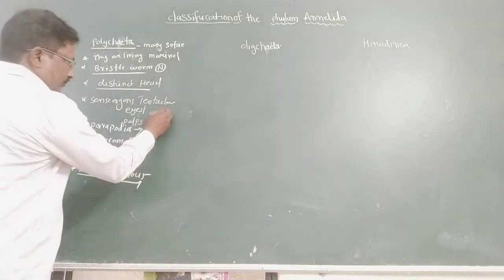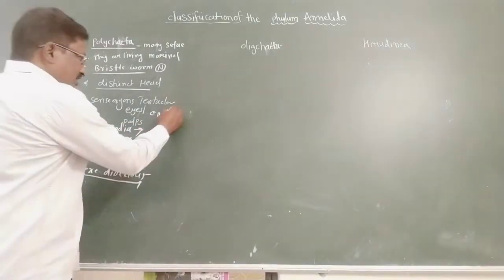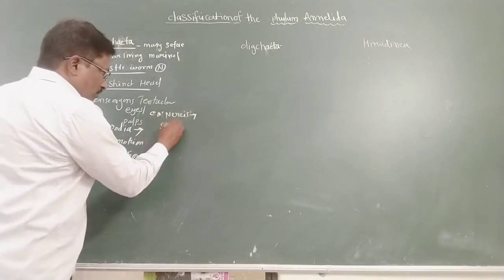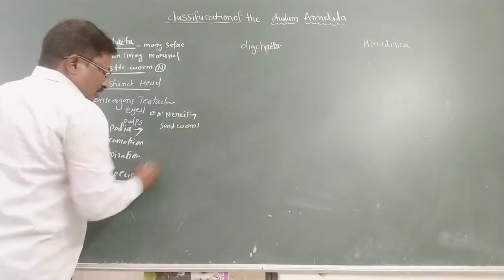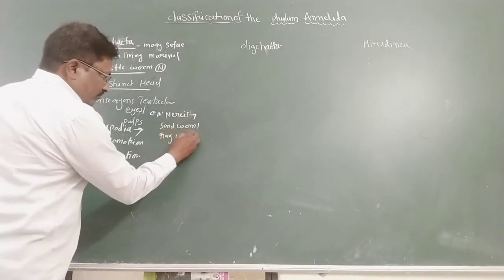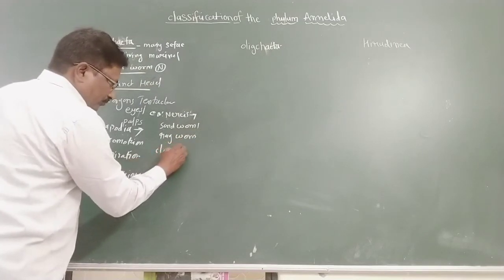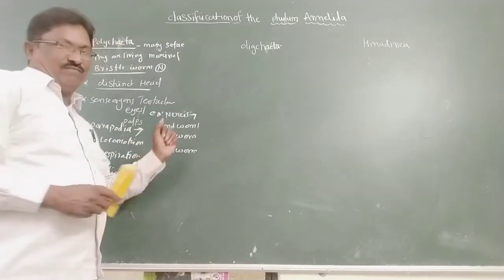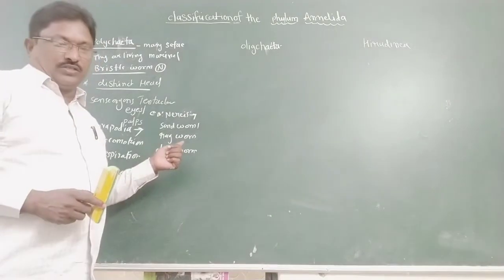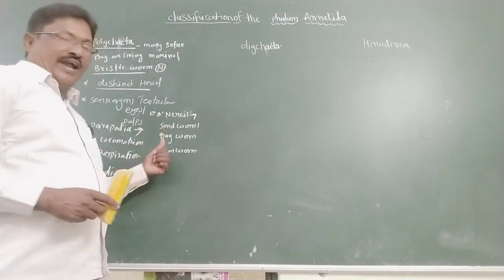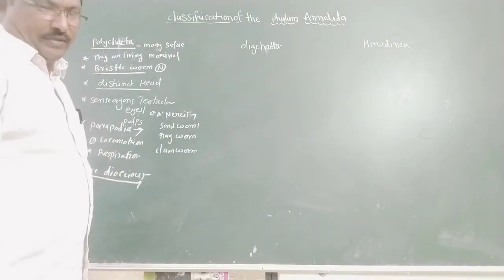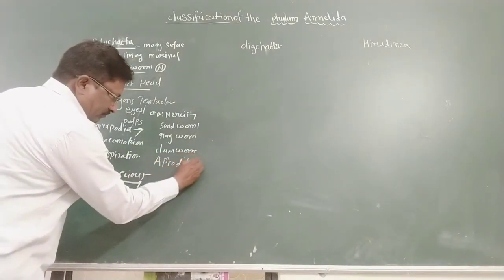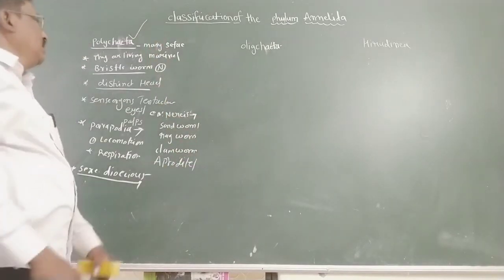Example: Nereis. Nereis is otherwise called sandworm, ragworm and clamworm. Very important: Nereis has three names, sandworm, ragworm and clamworm. The next example is Aphrodite. These are the best examples of class Polychaeta.